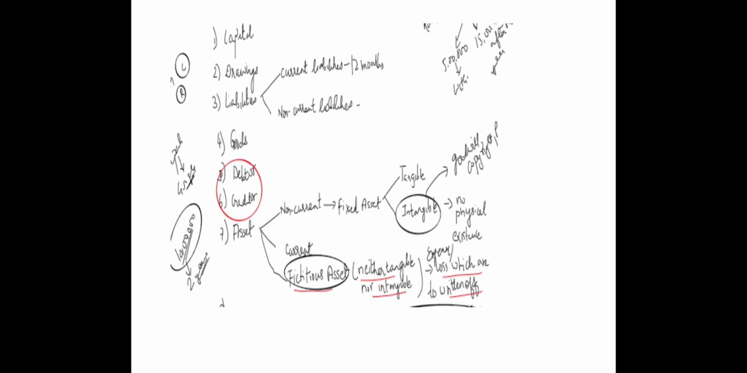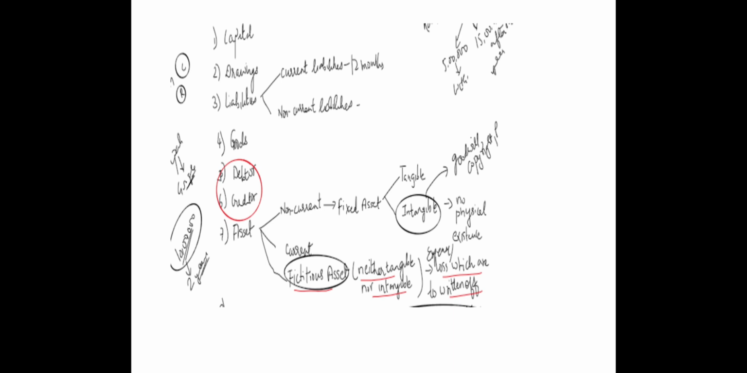Then next is current assets. Current assets are those whose benefit lasts for 12 months only. For example, stock is an example of current asset, debtors is an example of current asset, cash is an example of current asset, bank is an example of current asset.